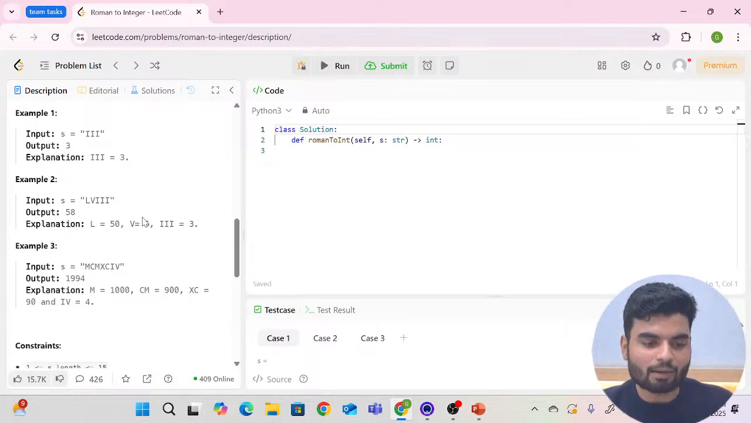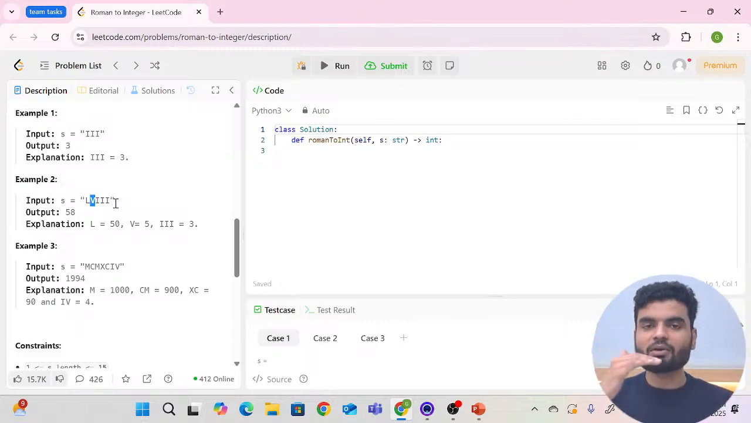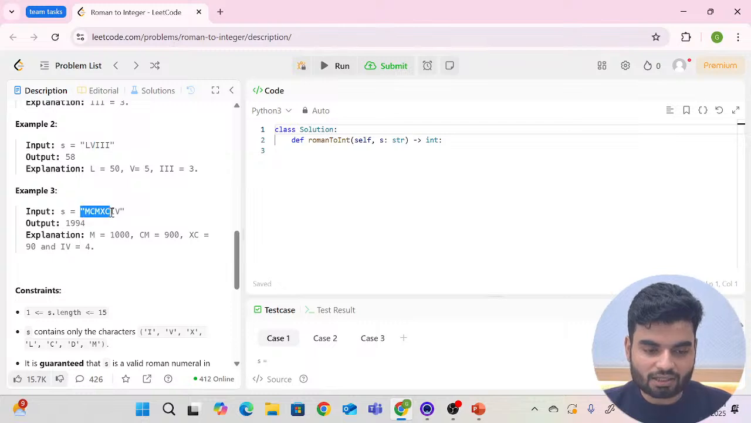Now in example number 2, look at this. L stands for 50, V stands for 5, and these are for 3. So if you take the sum, that becomes 58. So if you have the Roman number in a sequence, you can directly add them. But here is a glitch. Here is something that you need to understand.